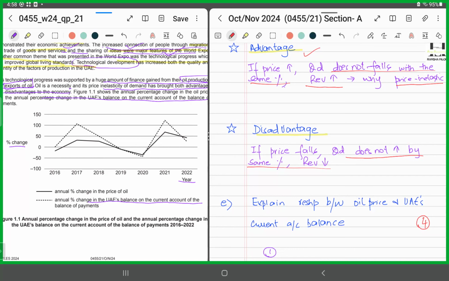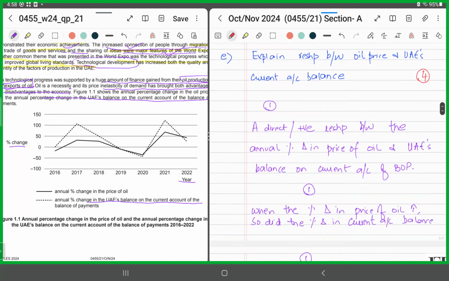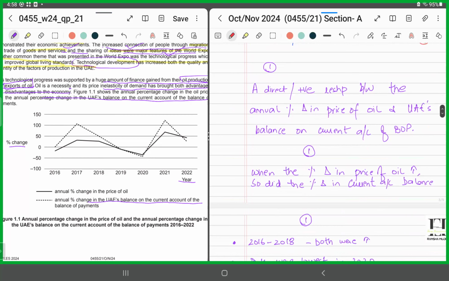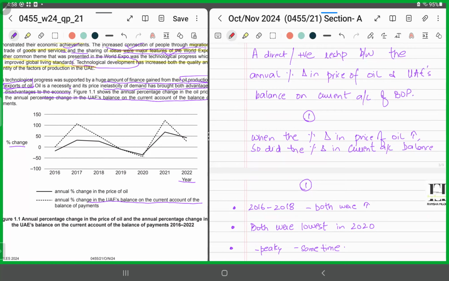And you can also see that it was the lowest in 2020. So the percentage change in the price of oil was lowest in 2020. In fact, it was even below zero, right? So the same was followed in the current account balance as well. Here.